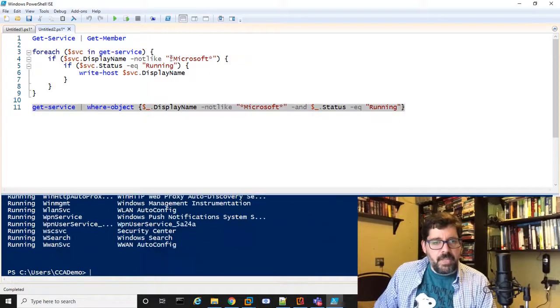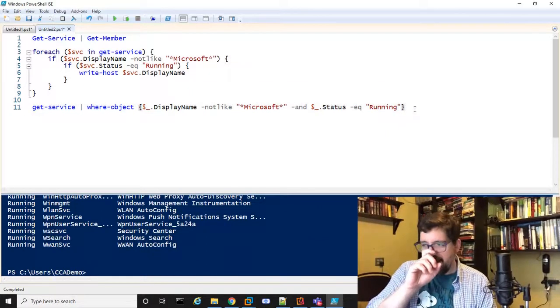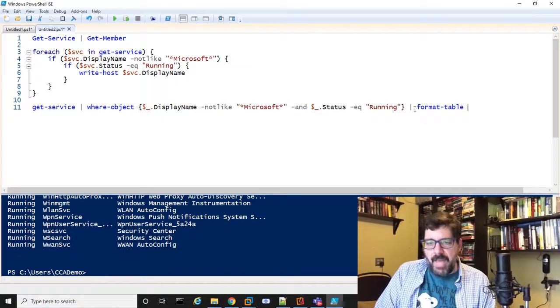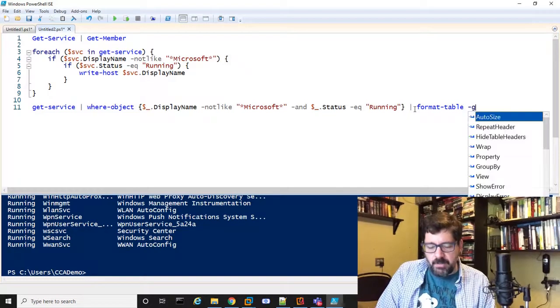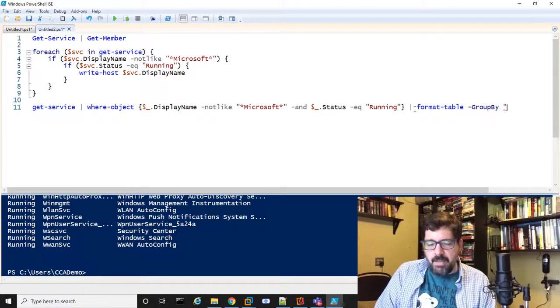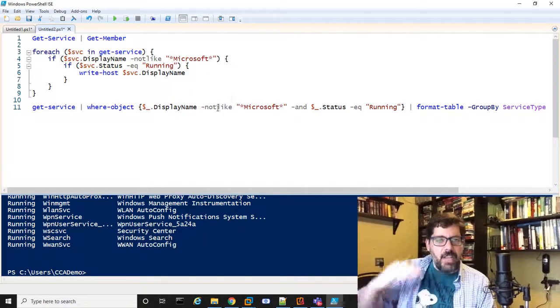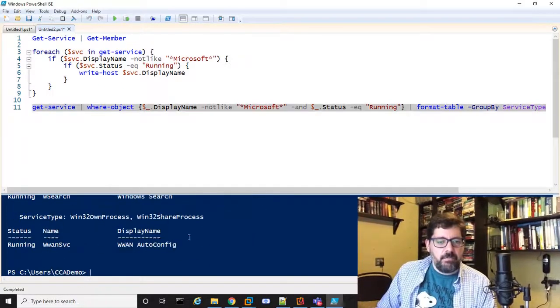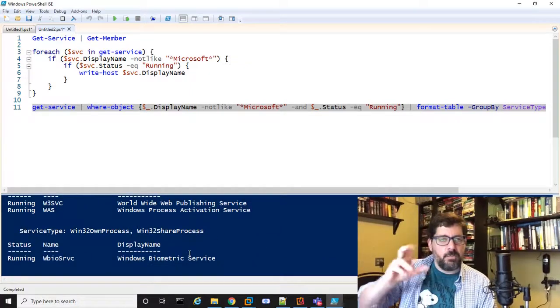But there's one more piece here. Maybe I only want to show certain fields, or for example, I can use format table, right? So I can still pass this to format table, and I could pass properties, right? But I'll show you another example. Format table also has a group by, so I can group by a parameter. I'm going to group by service type, right? So now it's going to give me not just a list of all those services, but it's going to group them by what the service type is. There you go, right? So you can start to see how you can get this more complicated output.